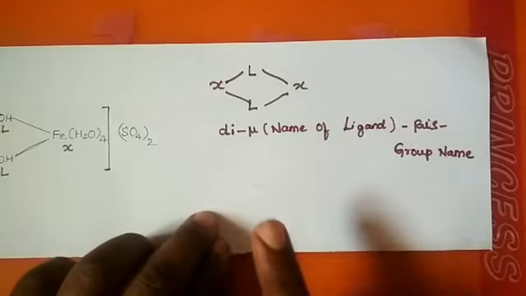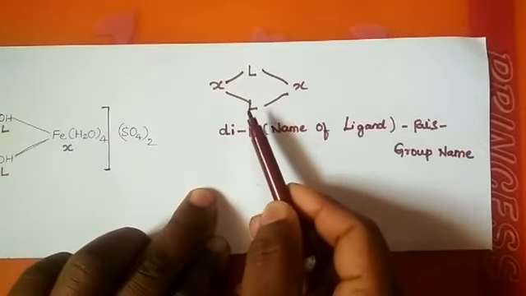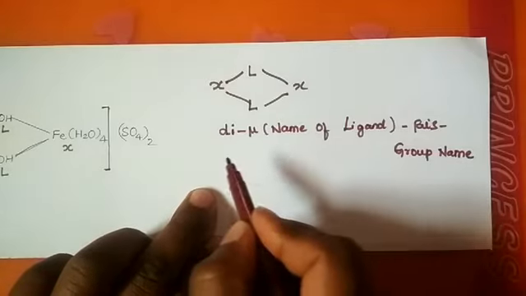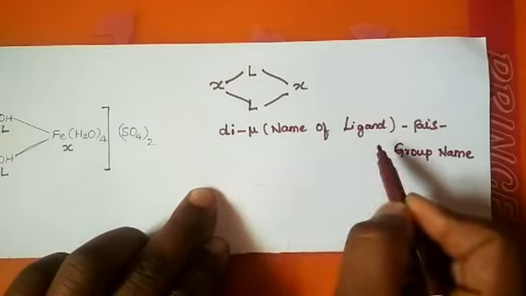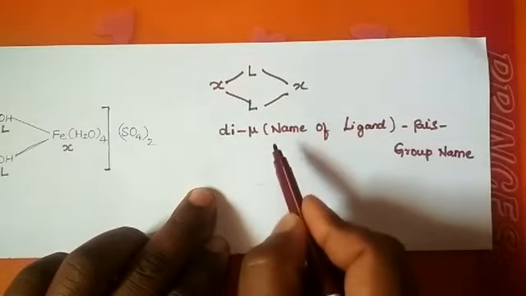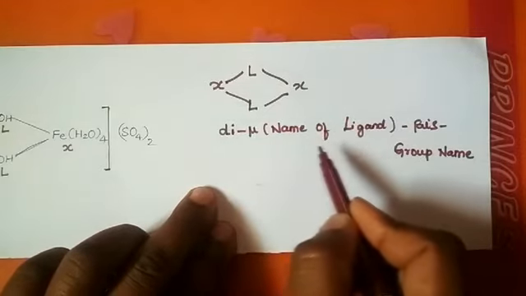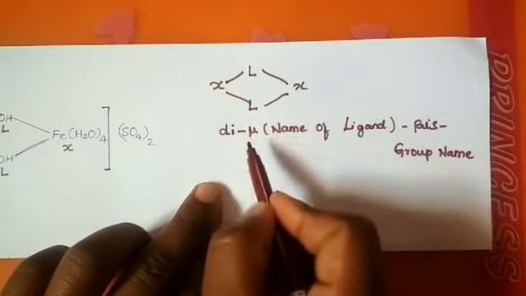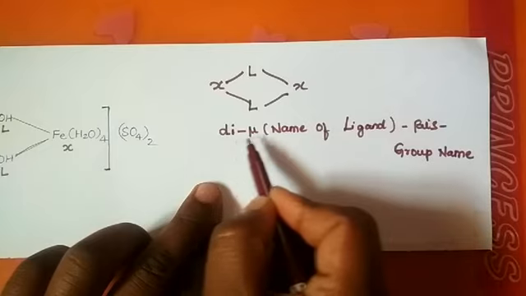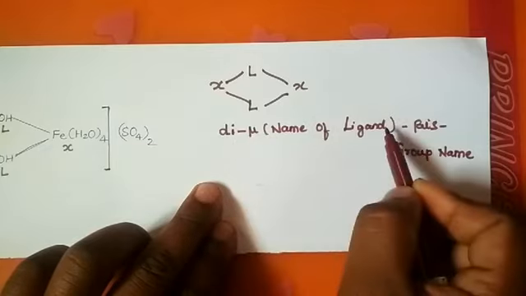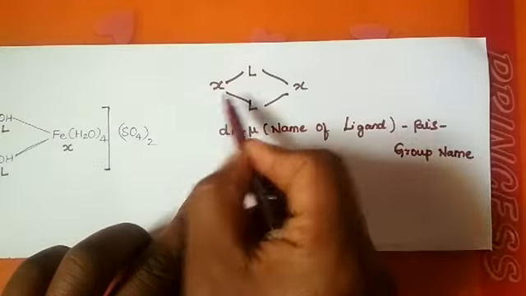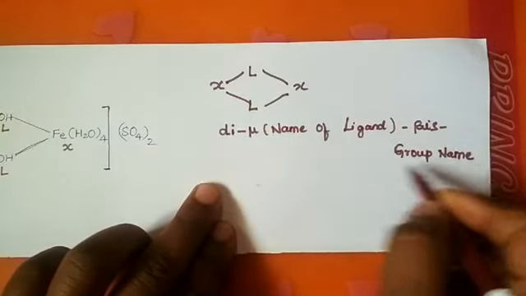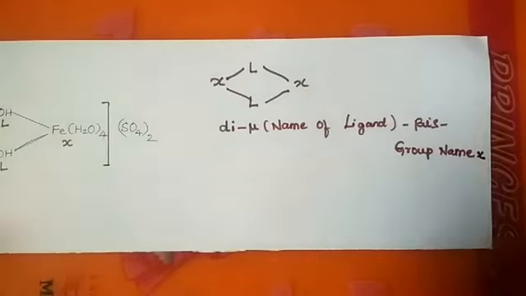When we come to the last case, here the ligands are also the same and the groups are also the same. At that time, first you write the name of the ligand. In this case, as you have already seen, you write the name of the ligand with di. Why? Because there are two ligands that are the same, so I will use di. Mu indicates the bridge and the name of the ligand. Then you can follow: if two groups are the same, you can use the word bis and the group name of X.